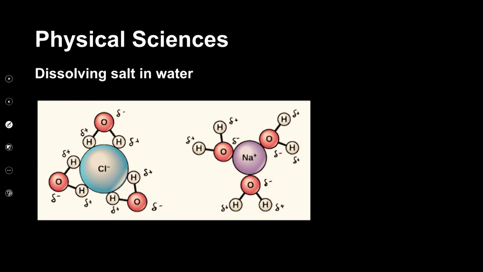Okay, now this is exactly how we would model what happens at a particle level when a salt dissolves in water. So the salt consists of the sodium cation, which is positive, and the chloride anion, which is negative, right? Now, what are we saying? Around the chloride ion, because of these strong electrostatic forces between the water molecules, the chloride anion, which is negative, is surrounded by water molecules. But realize that there is a force between the negative chloride anion and the hydrogen atoms in the water molecules, which are positive because they are opposite in charge.